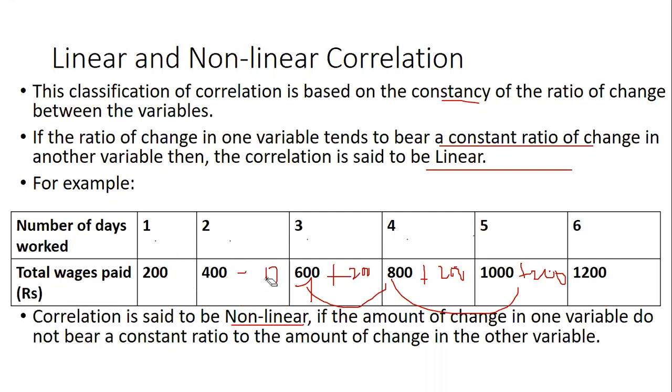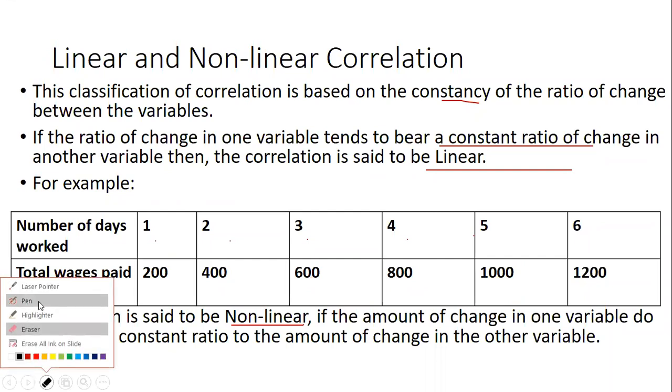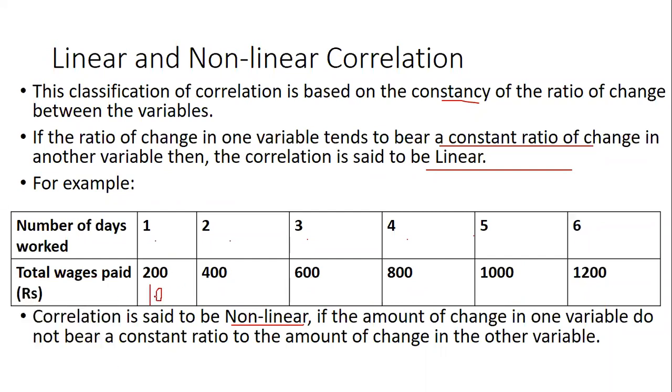Suppose for the same series you have numbers like this: this is 100, this is 500, this is 700, this is 850, then 1250, and then 3000. Now can you see any pattern in this? Is there a constant increase? No, there is no constant increase.